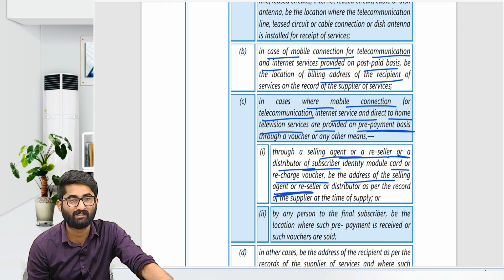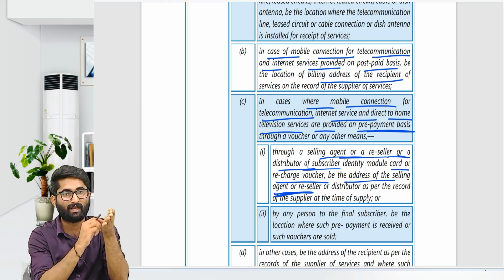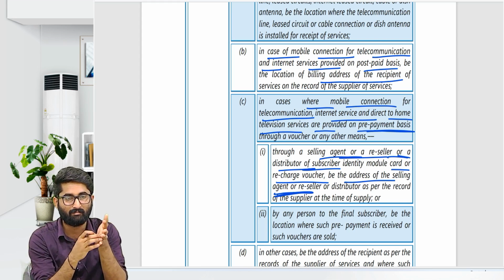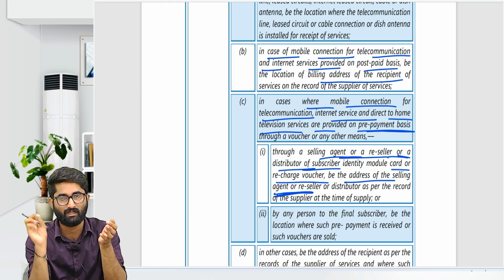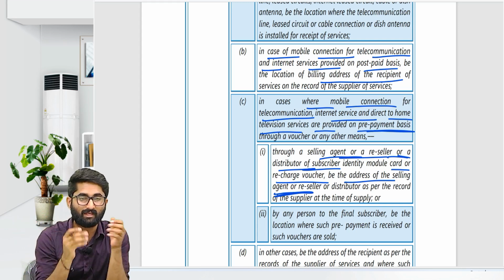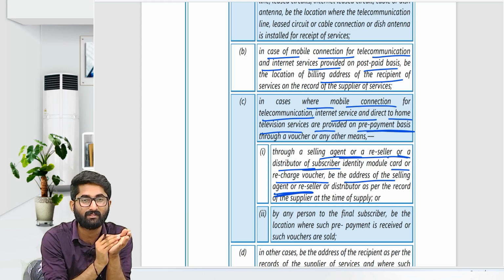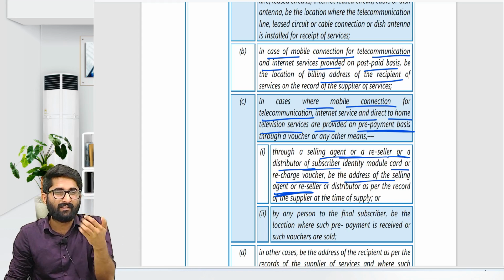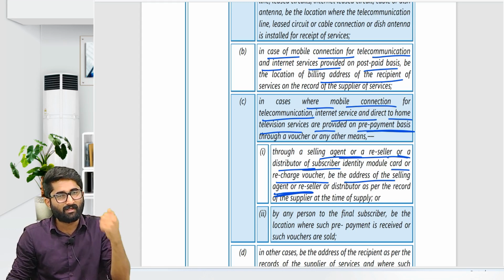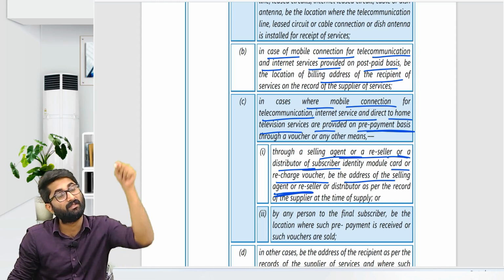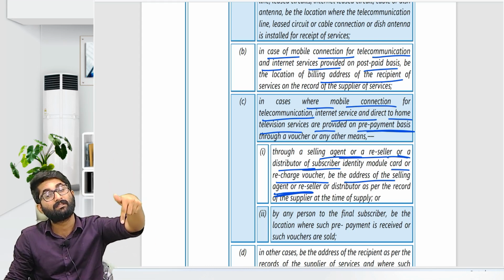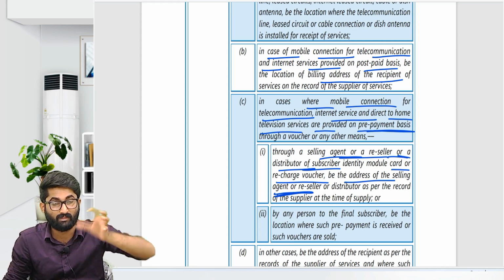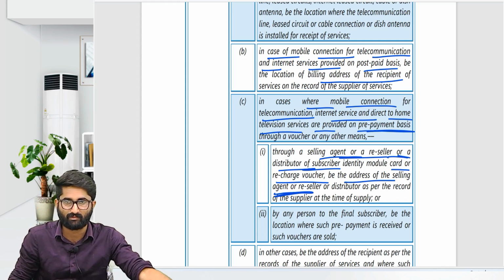Earlier we were getting one card, you scratch it, and there will be one number that you have to dial, star 123 hash, and you get some currency. That was just like a good. So you are purchasing one card by paying 100 rupees. In that case, the place of supply will be the seller, the distributor who is the agent, that place will be the place of supply.